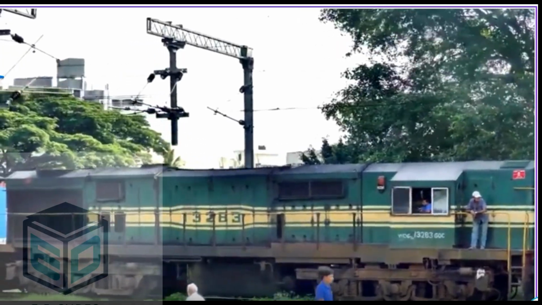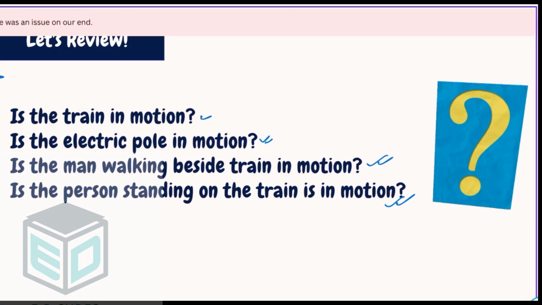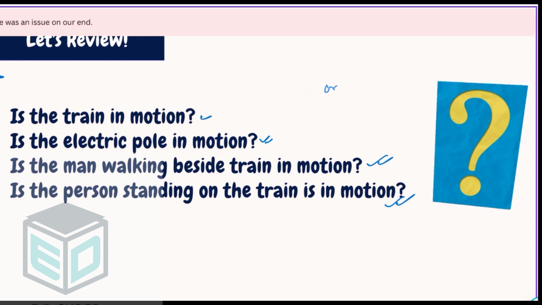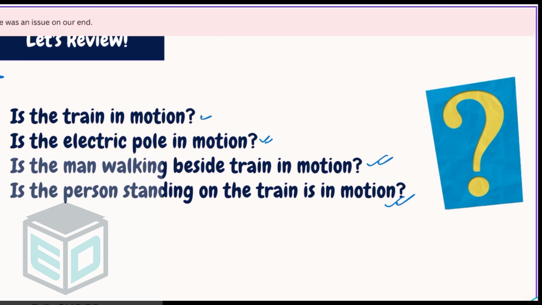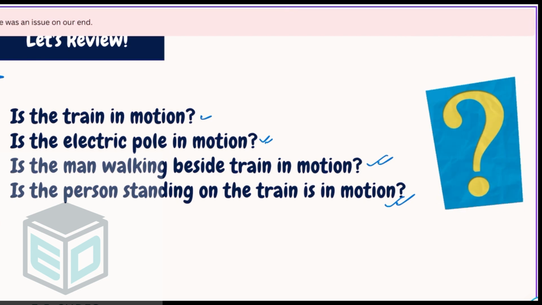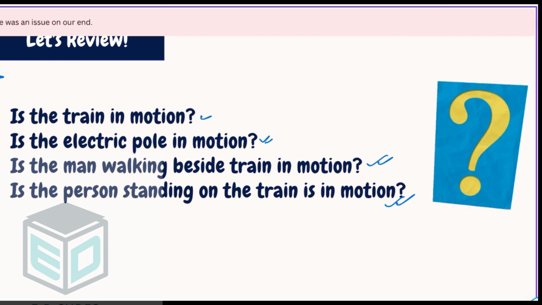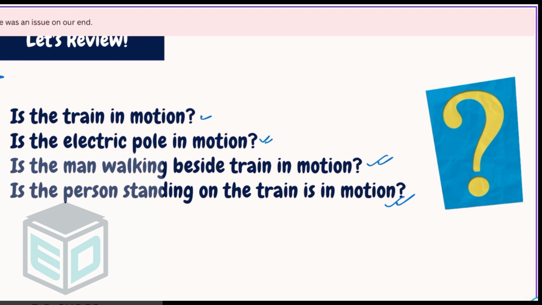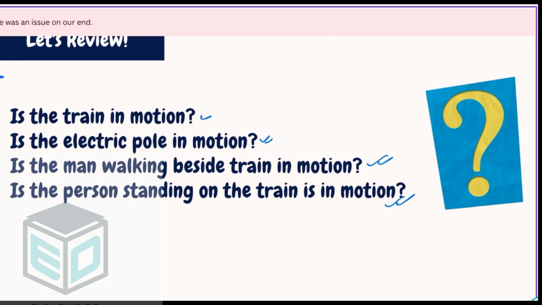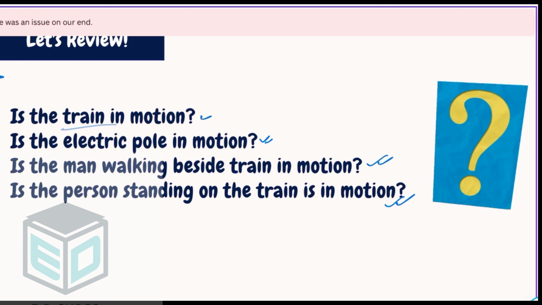And I'm 100% sure that many of you will be answering these questions in just yes or no. But is it true? No. Why? The answer to these questions is, I would say, data insufficient. Why data insufficient? Because here the object is there. Yes, the object is there. The train is the object. But where is the observer?